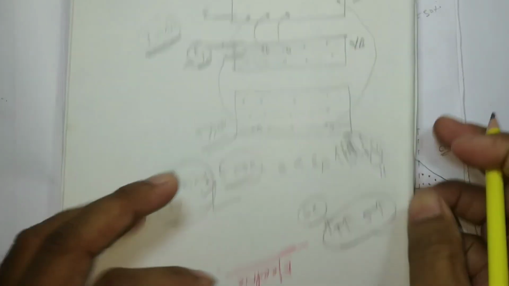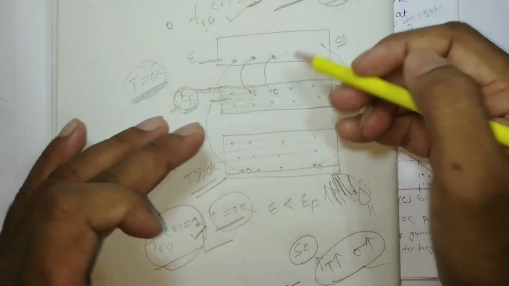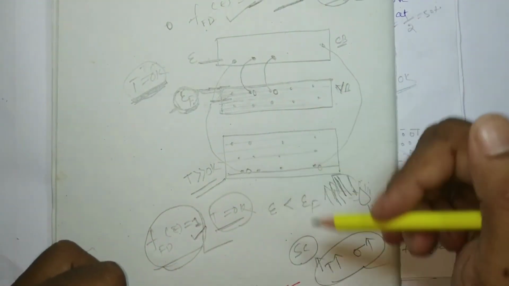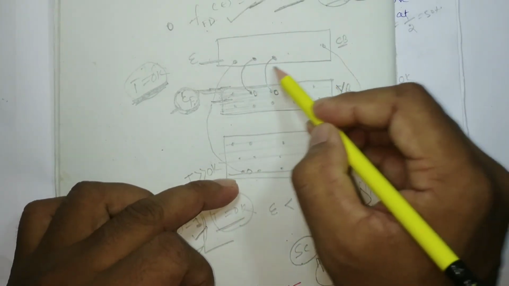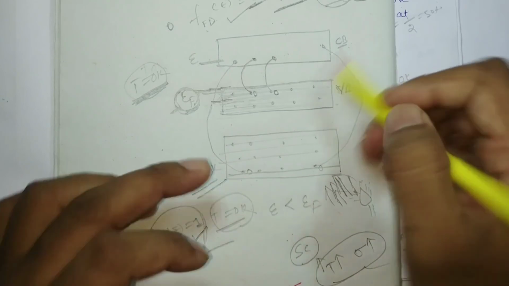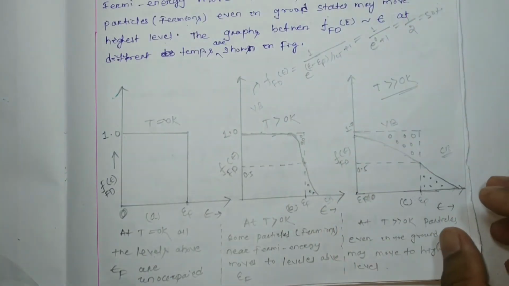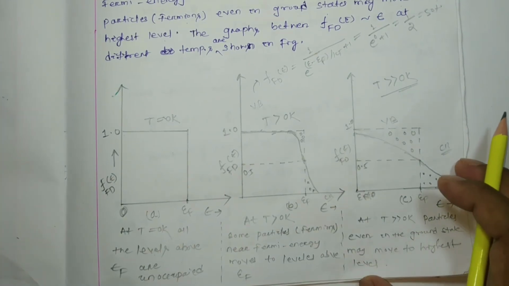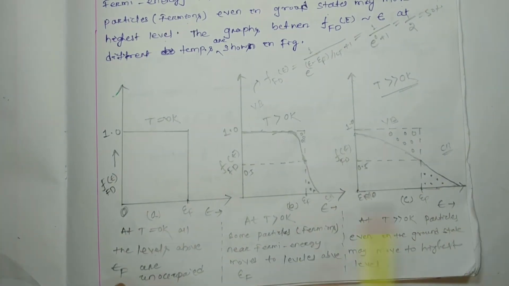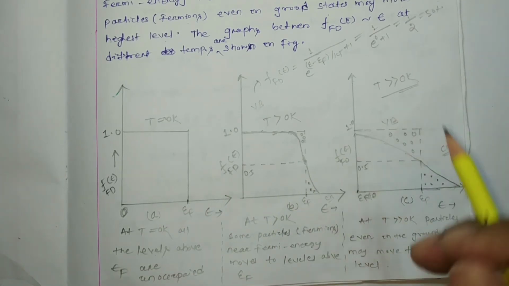That means in the conduction band we find a large number of electrons. So as we increase the temperature, the number of electrons in the conduction band increases, hence its conductivity increases. We know that whenever we increase the temperature of a semiconductor, its conductivity increases. So this is all about the effect of temperature on the Fermi-Dirac distribution function. Write down the note carefully.